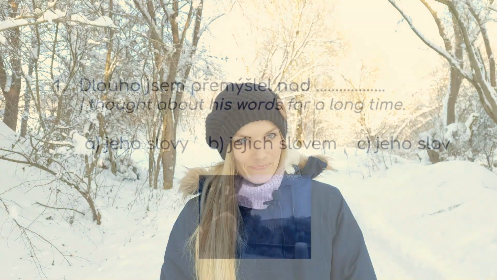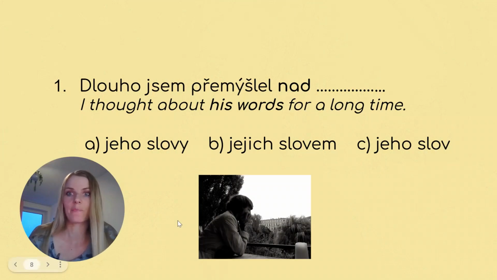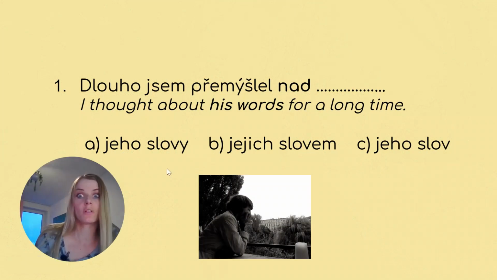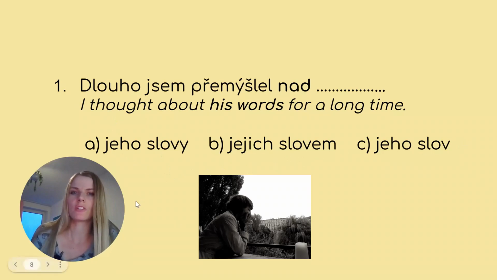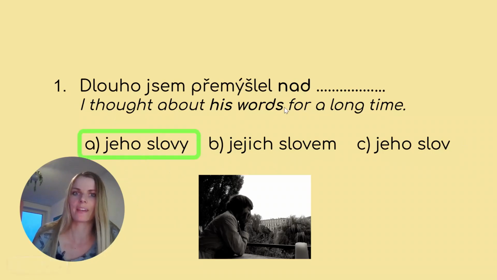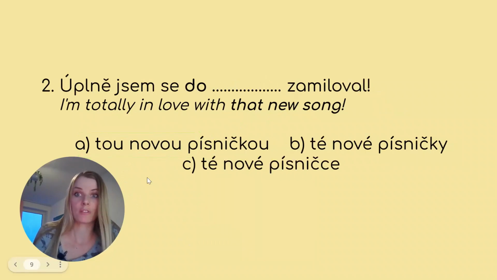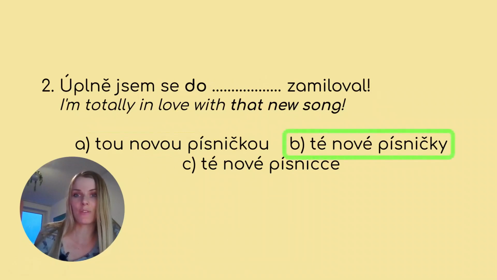Now let's do a little exercise so that you practice these phrases. Let's work together on 8 sentences. Your task is to choose the correct answer. Only one is correct. Pause the video and think about the right option. And the correct answer is dlouho jsem přemýšlel nad jeho slovy. Nad jeho slovy, this is the instrumental case. Číslo 2. Pause the video and choose the right answer. And the right answer is úplně jsem se do té nové písničky zamiloval. Do té nové písničky is the genitive case.